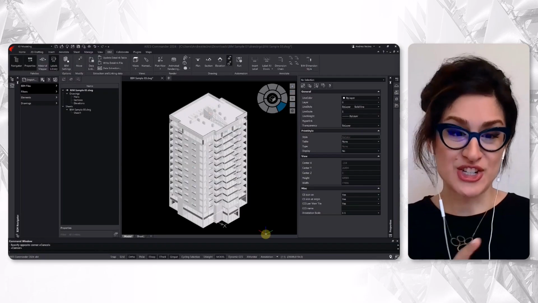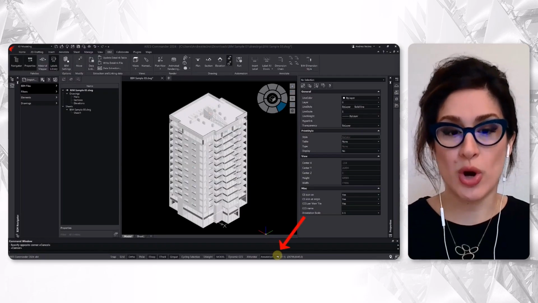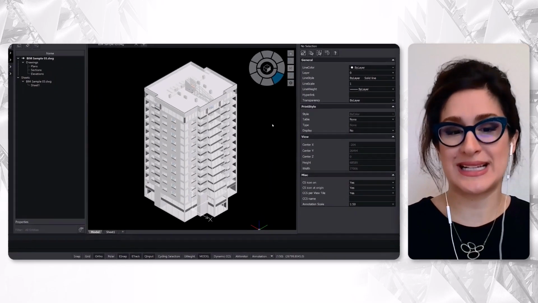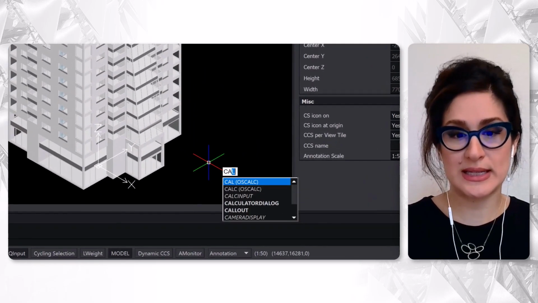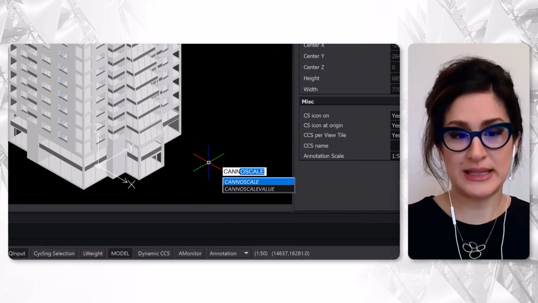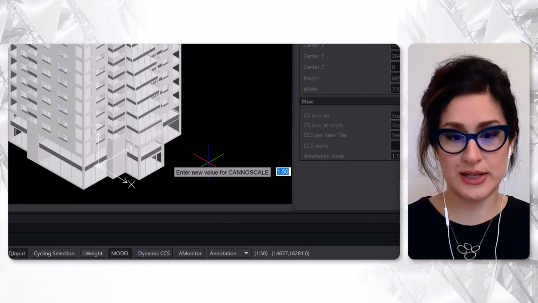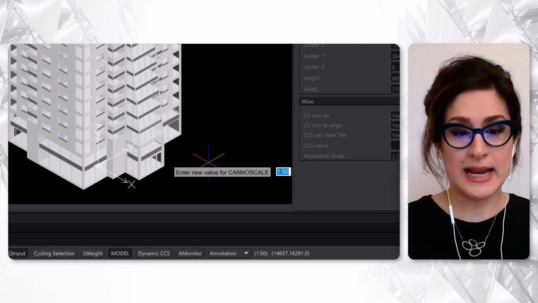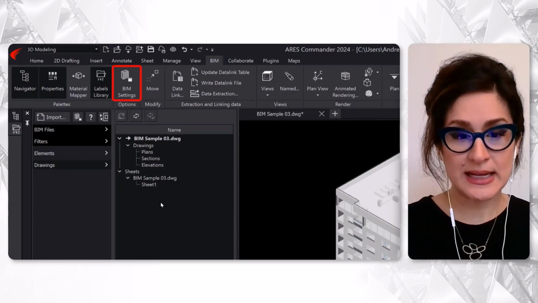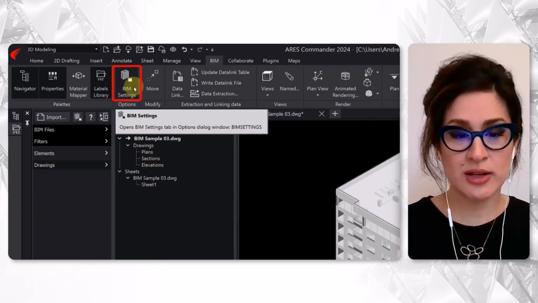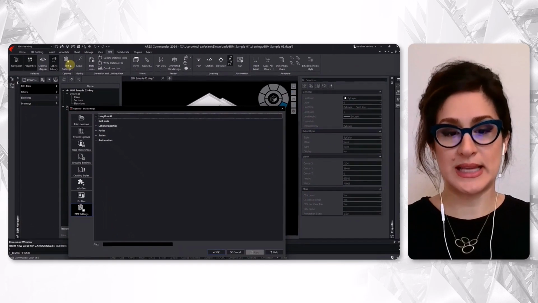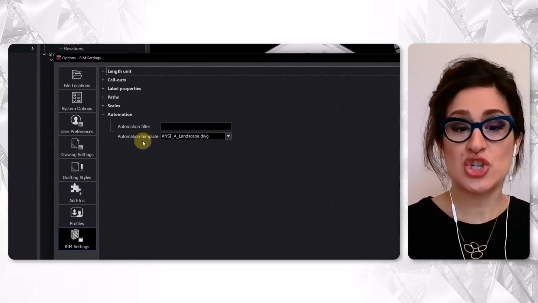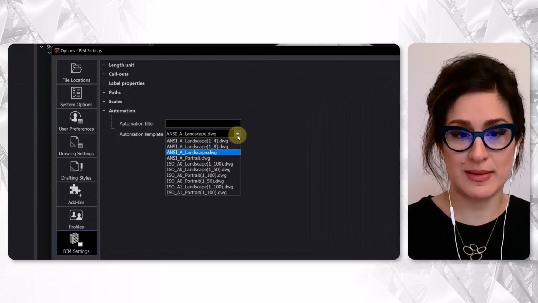Before pressing the magic button, it's important to ensure that annotations will display at the correct scale. One method is to choose the annotative scale from the list. Alternatively, you can enter the CANNOSCALE command. Next, you will be heading to the BIM settings and find the automation section. And this is where you will select the drawing template to be used by the automation script. Just make sure to select the template with the same scale.